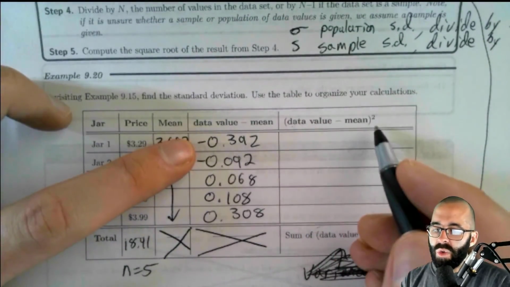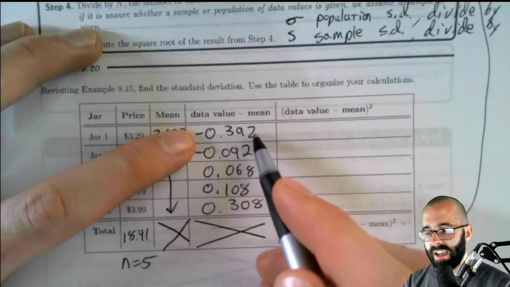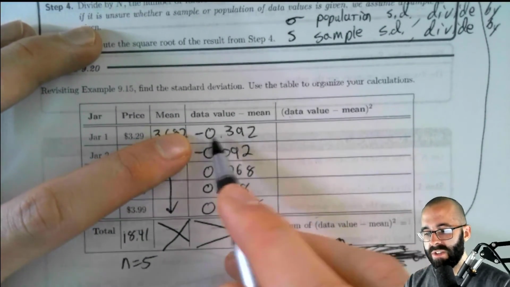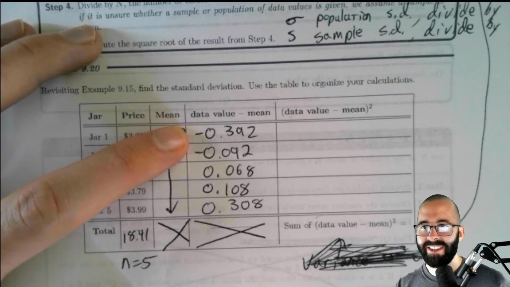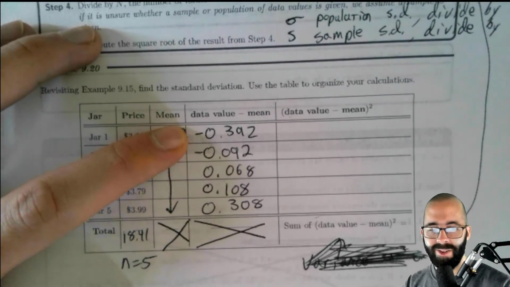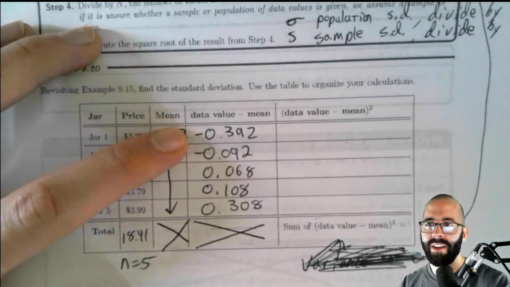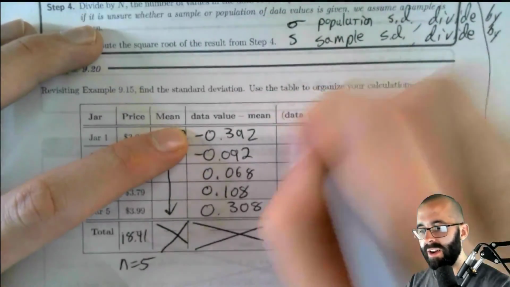Now we have to square. This is step 2: square each deviation. So we just take everything here and square this value. Squaring is going to turn it positive. We have 0.392 squared. That's going to be approximately, let's write out all the digits.